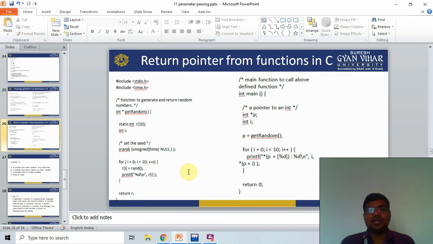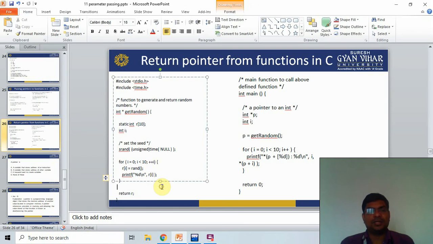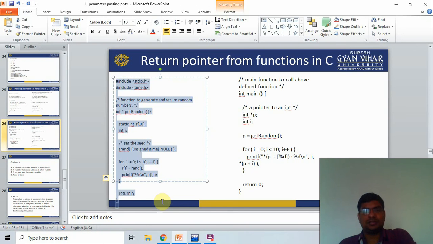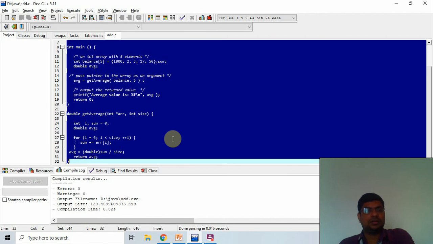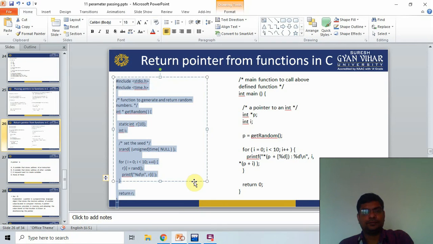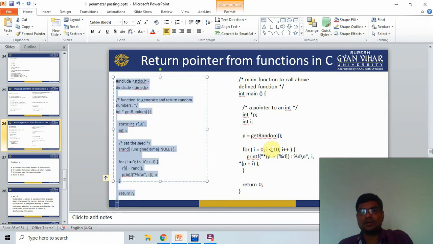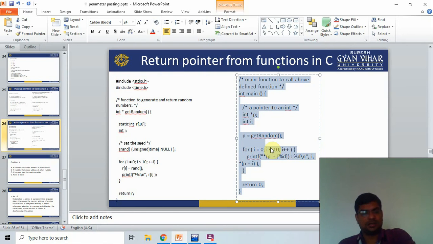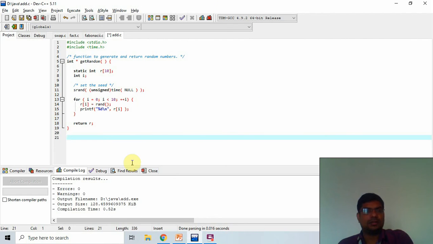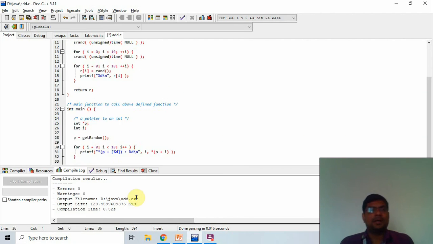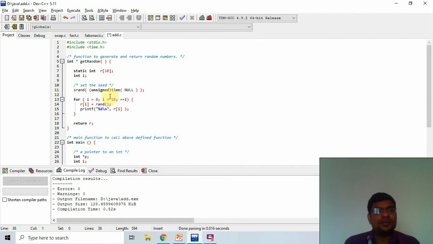For that I copy the code, Control A, Control C, and Control V. Next I copy the second code, Control A, Control C, and Control V. Now I check that this program is good.